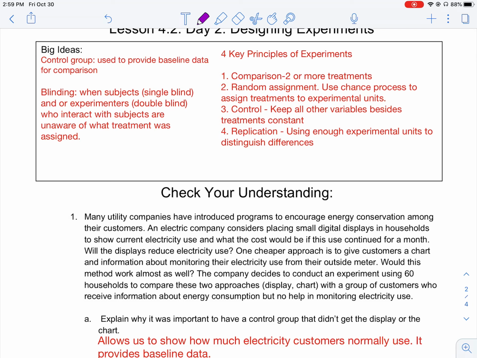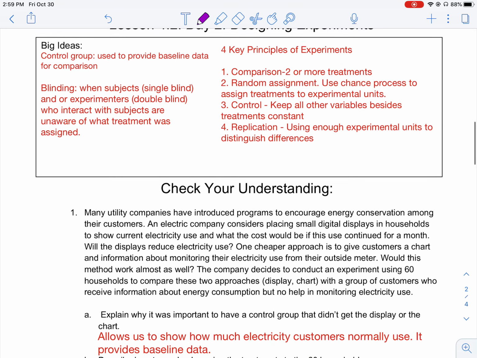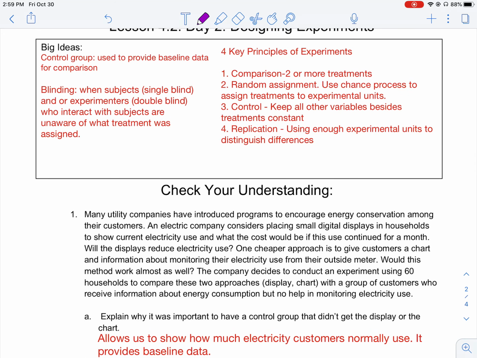So if the patient is taking a pain medicine versus a placebo medicine where there's nothing in it, and then the doctor will ask them about how their pain is, if it's decreasing or not, it's good if the doctor does not specifically know what medicine the patient is receiving. So that's called double blind.